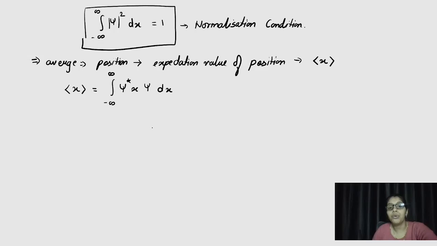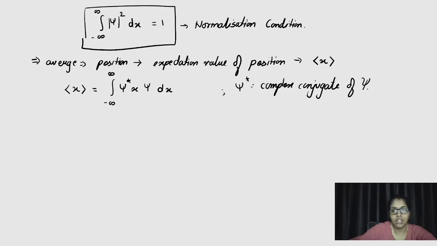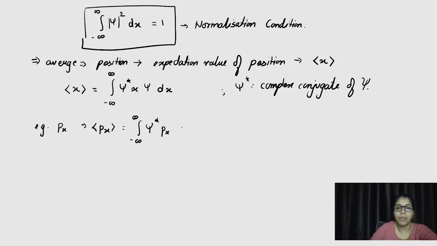Now, guys, as I told you, psi is a complex function. So here, psi star is nothing but the complex conjugate of psi. Likewise, if you want to find the expectation value of momentum in the x direction, we can write it this way: the integral from minus infinity to infinity of psi star, momentum, psi dx. So this will give us the expectation value of momentum in the x direction.